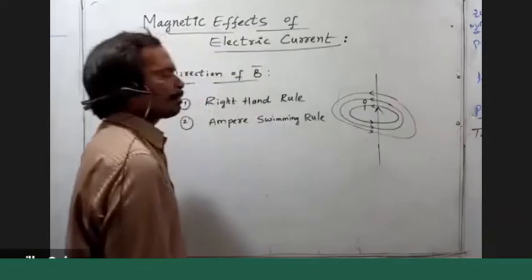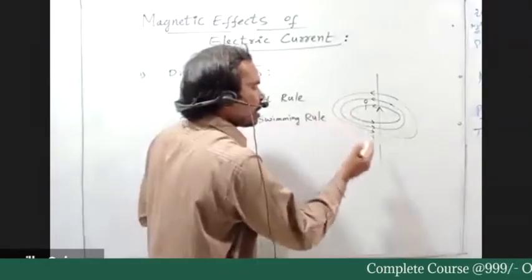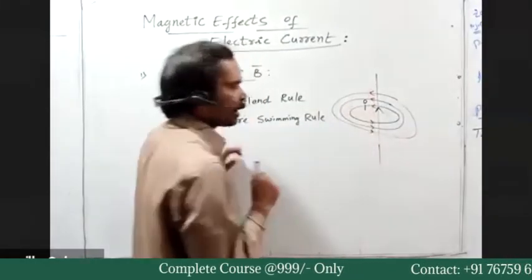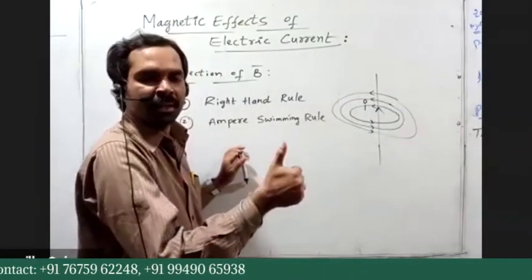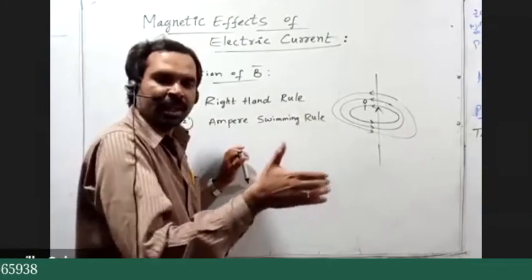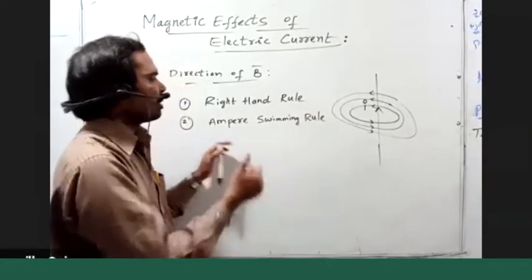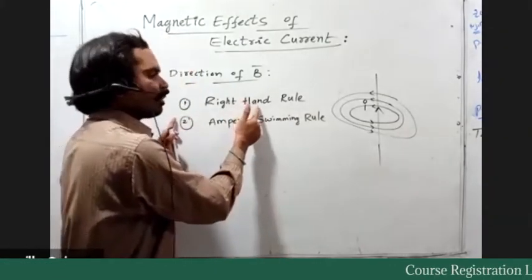So the magnetic field around the current carrying conductor is in the direction of the wrapping fingers of the right hand.